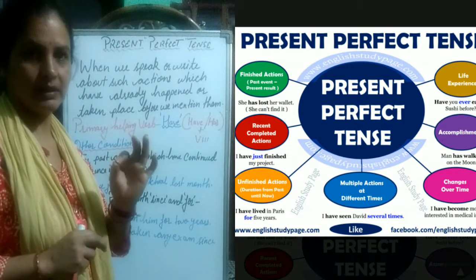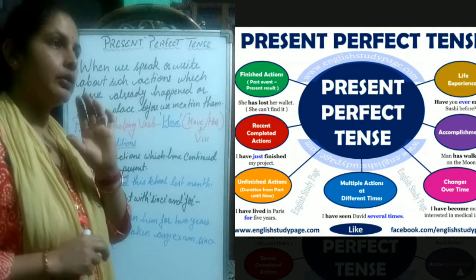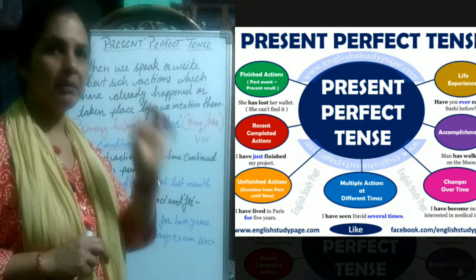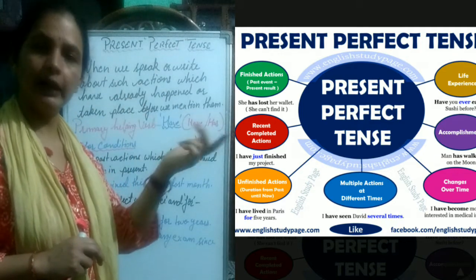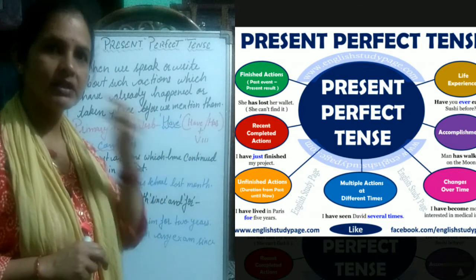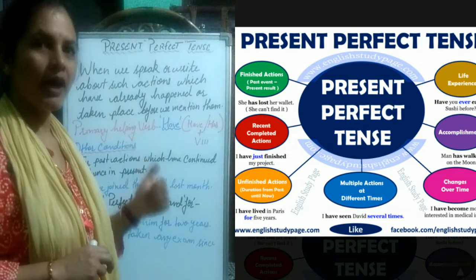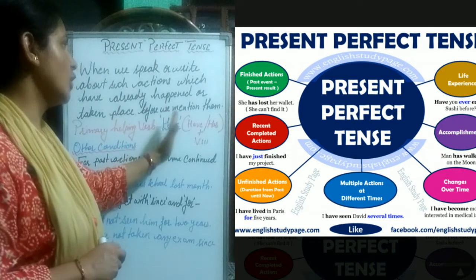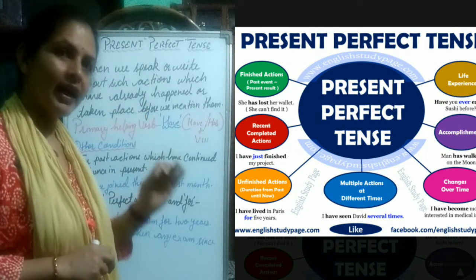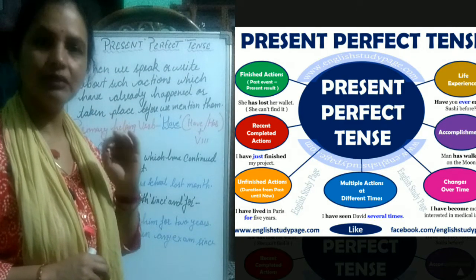So at that time what do we use? Present perfect tense. Now the primary helping verb. Children, we have read about 3 primary helping verbs: do, be, have. Do we have read in simple present tense, be we have read in present continuous tense, and now it is time to read about have. So have we use in perfect tense. Now this have has 2 parts, have and has. With have and has we use the third form of the verb.